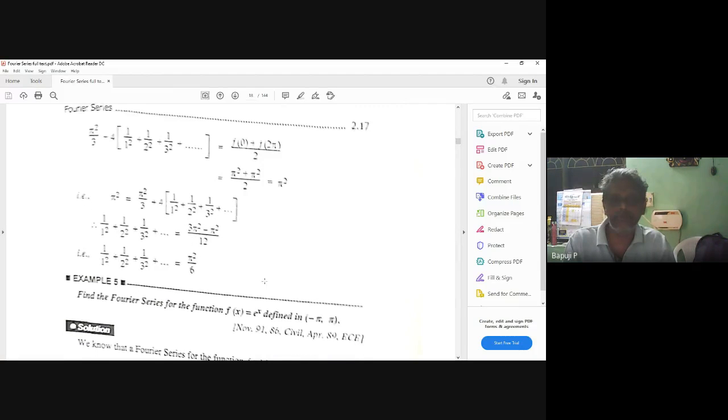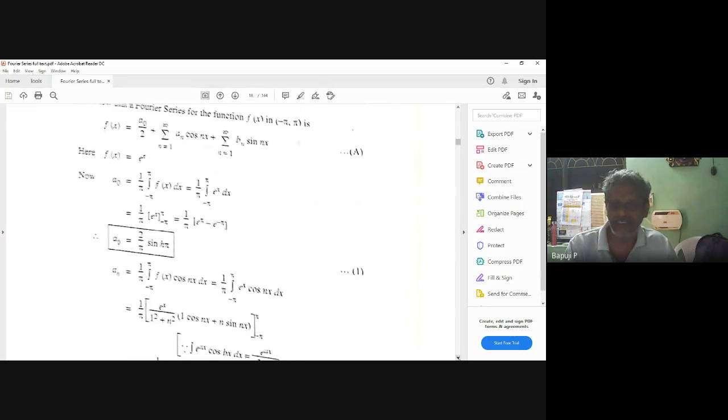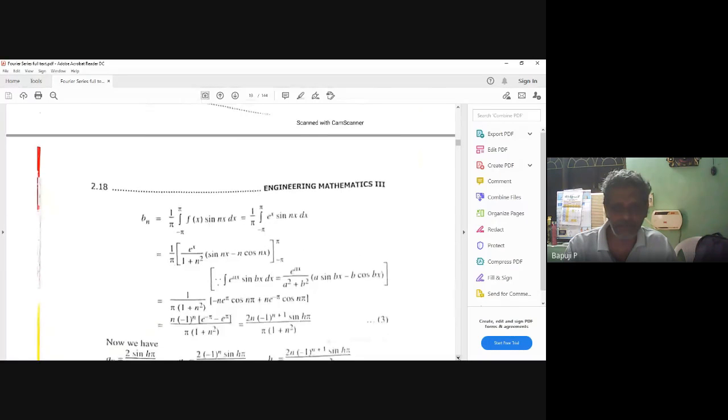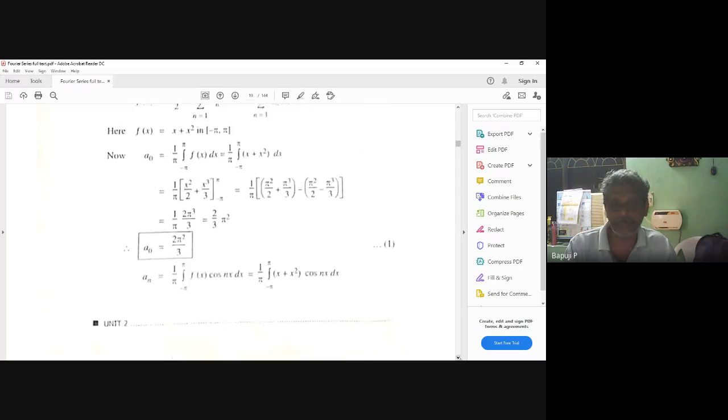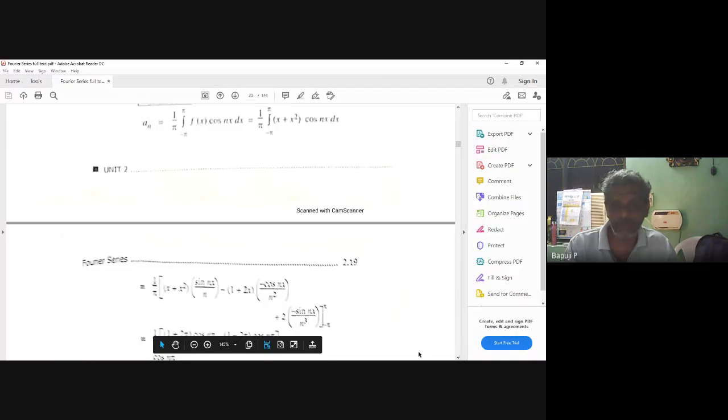Can you do these problems? Okay. Just e power x you can do. E power x is not a big issue. You can do e power x cos bx, e power x sin bx. Just see this; I don't want to explain. Just do it yourself. The important sums only I will do. This problem is also very, very important. If you want, you can try this. Otherwise, is this also single interval or not? For the "hence deduce" part, you will do f of minus pi plus f of pi by 2 is equal to, either you can put pi or minus pi. On seeing the answer you can sometimes decide. If you are able to do this, it is also a very, very good problem.